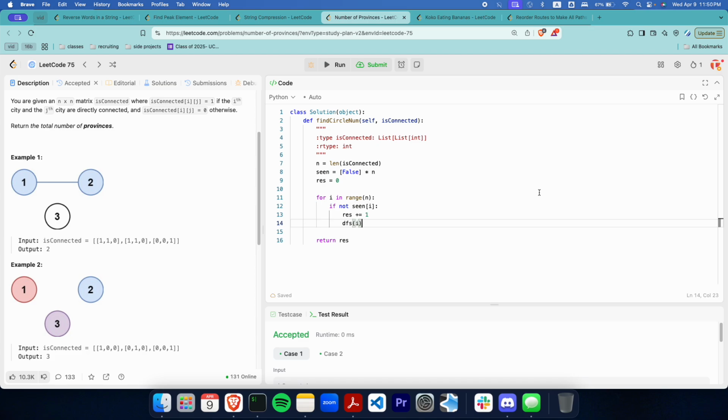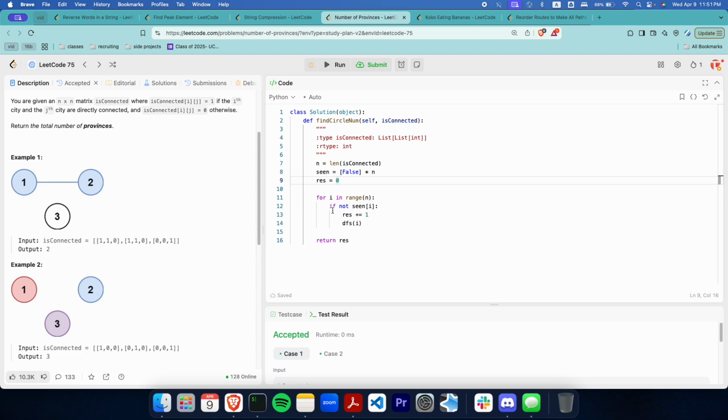That means we're going to keep going down the directly connected components and see how many other connected components there are, so that we can go on to the next element, and then we can go down that path as well to see how many connections we need to make, and then we can just return the number of times every time we were able to go through one whole group, essentially, right?